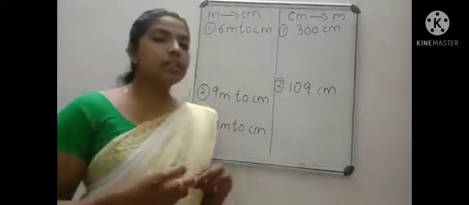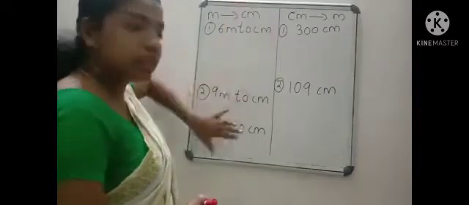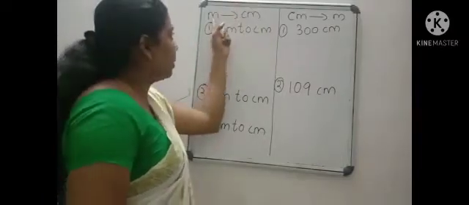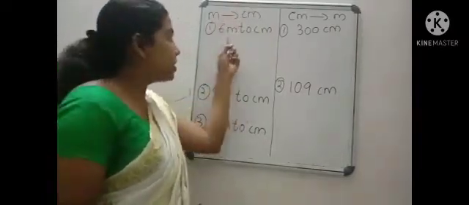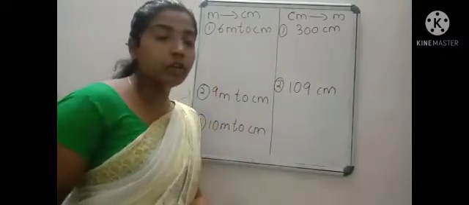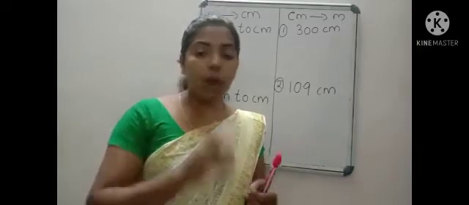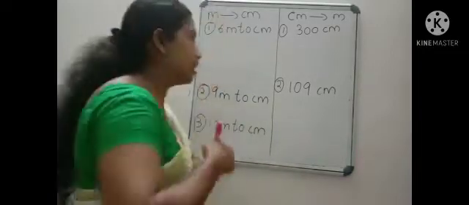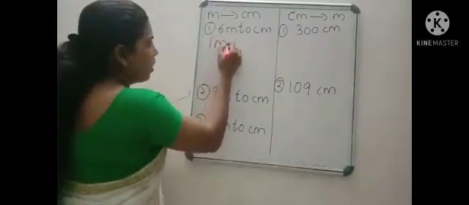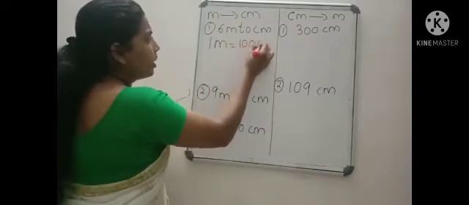Okay, you can see some questions here. First check this part. This part is to convert meter to centimeter. The question is given in meter and we have to convert it into centimeter. The meter-centimeter relationship we studied: 1 meter is equal to 100 centimeter. So let us write that first. 1 meter is equal to 100 centimeter.